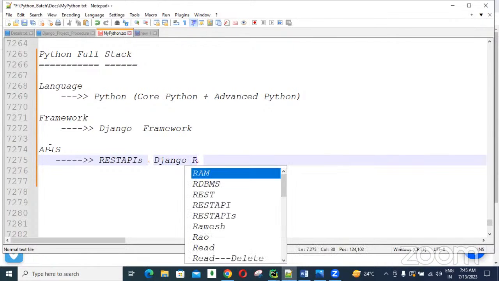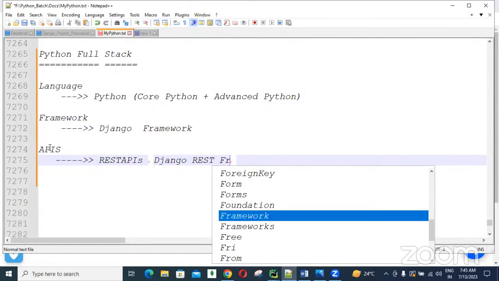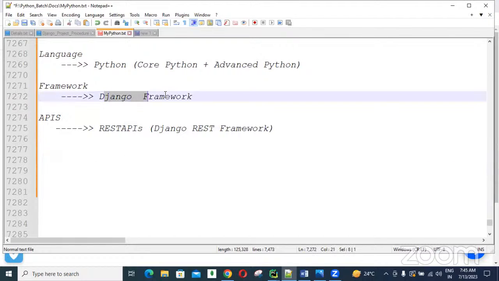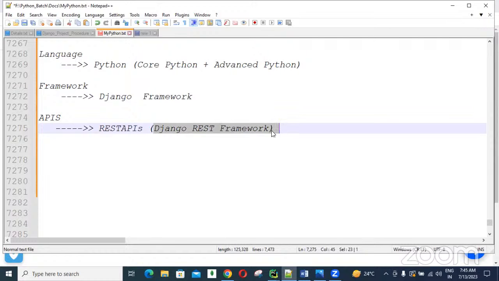Using Django, the Django REST framework, we are going to learn. After the Django framework, this is another framework, guys: the Django REST framework. Using this Django REST framework, how are we going to develop the APIs? Nothing but REST APIs. Using the REST framework, we are developing the APIs. That's why we call them REST APIs.